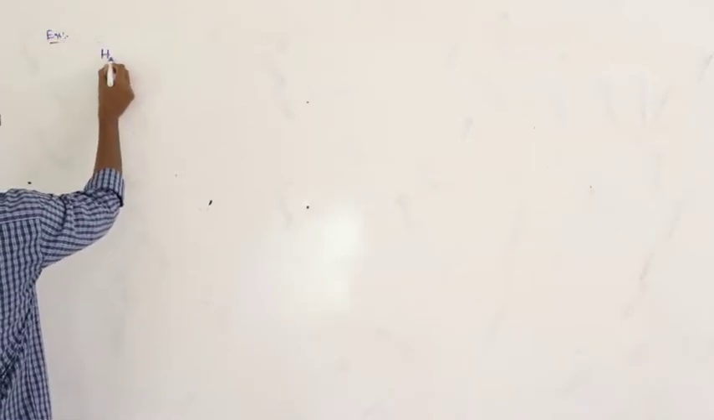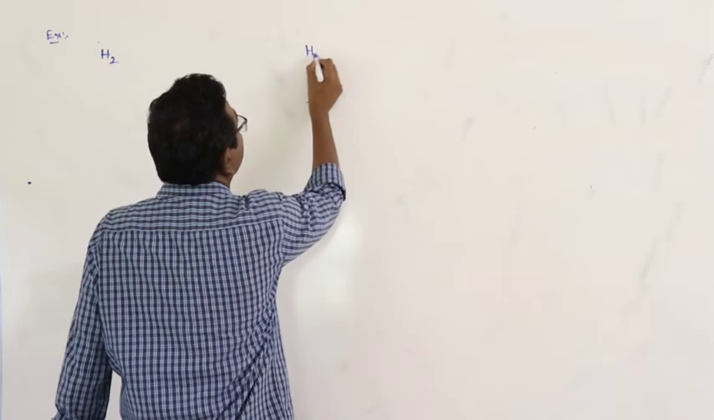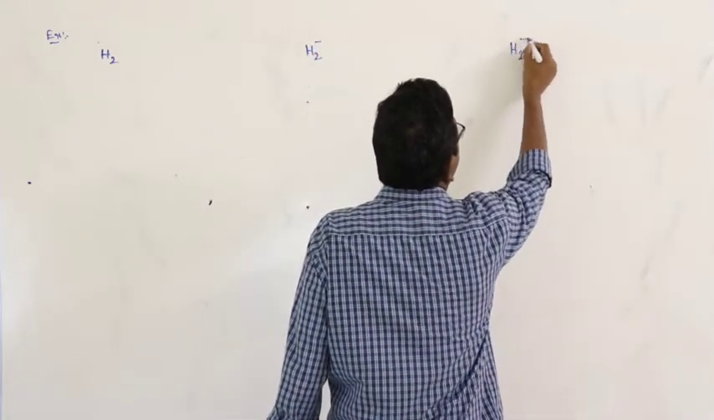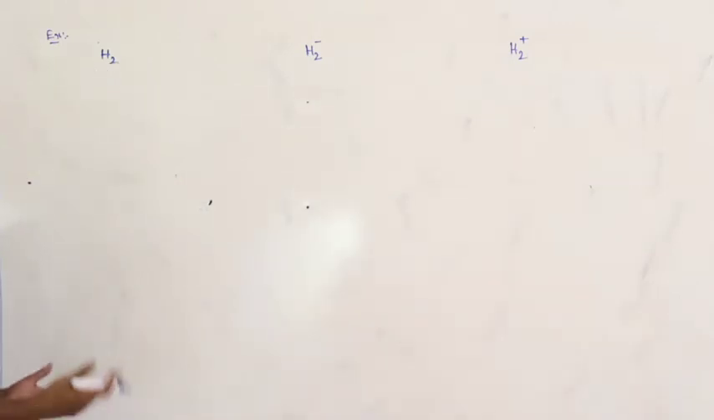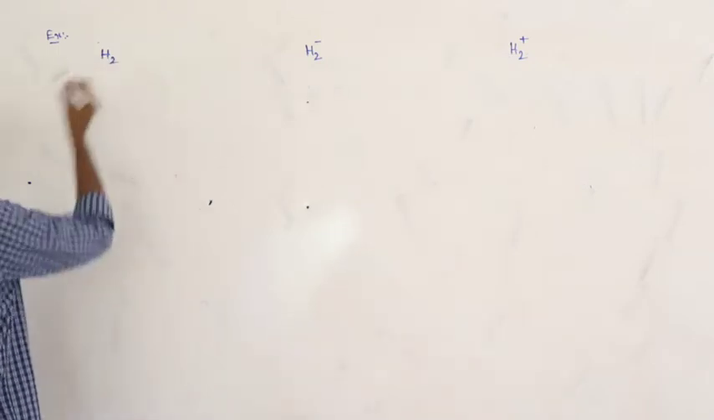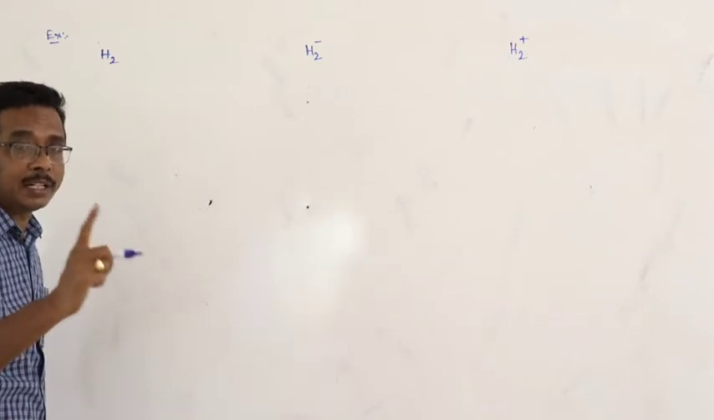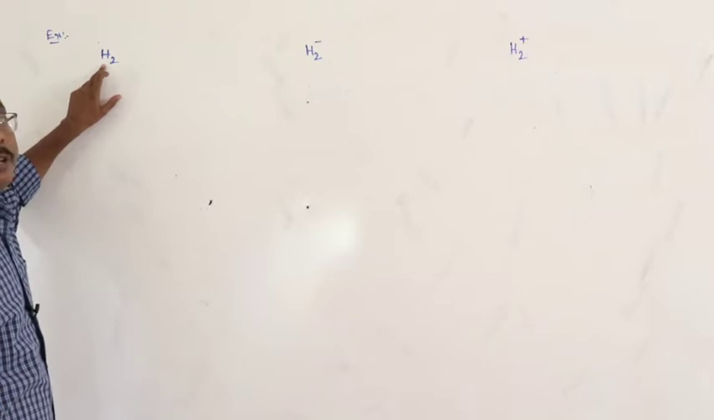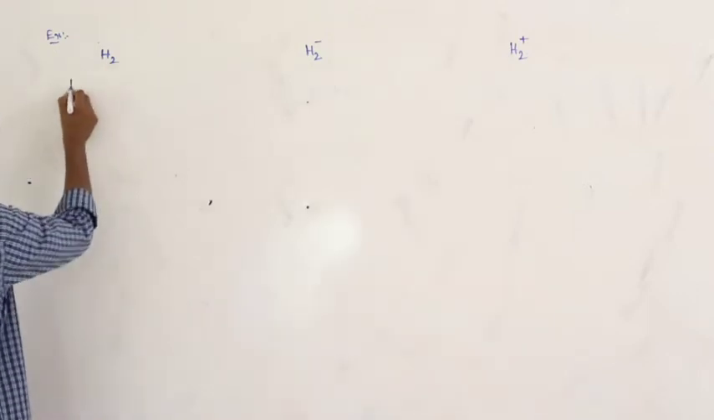First one, hydrogen, H2 minus, H2 plus. Three examples, the same species of the same element. Hydrogen, what is the atomic number of hydrogen? 1. Each hydrogen contains 1 electron. Here how many hydrogen atoms are there? 2. Totally how many electrons are present in hydrogen? 2 electrons.